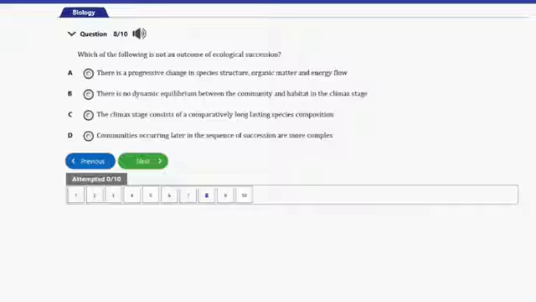You often notice no other change again in this environment. As such, there is a dynamic equilibrium. So option B is the answer to this question. Let's consider the next question.